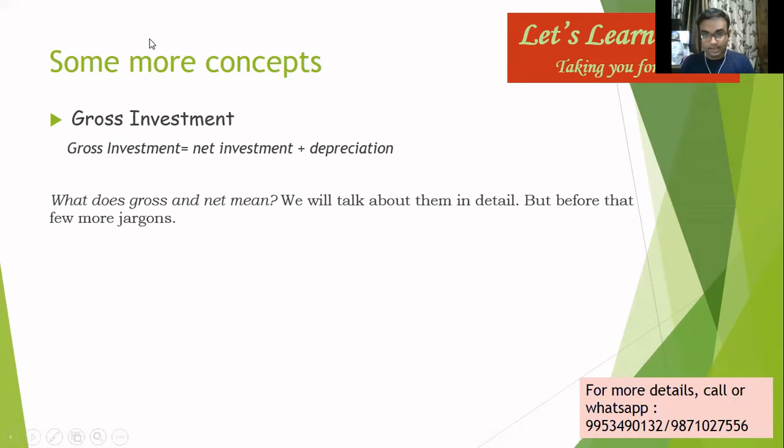Let me be clear about one more thing. When I talk about investment, I'm not talking about investment in stock markets or financial markets. For that matter, we are not delving into that topic. Right now, we are concerned with investment in the physical production of goods: machineries, tractors, machines, computers, and so on. So what does gross investment mean? It means that for a particular accounting period, in basic terms a financial year, for instance in India the current financial year is from 1st April 2022 to 31st March 2021.